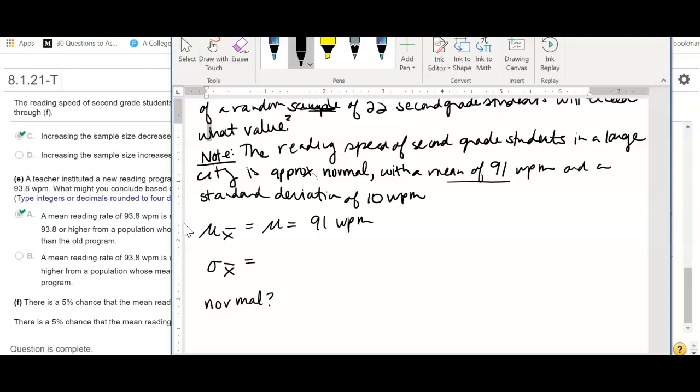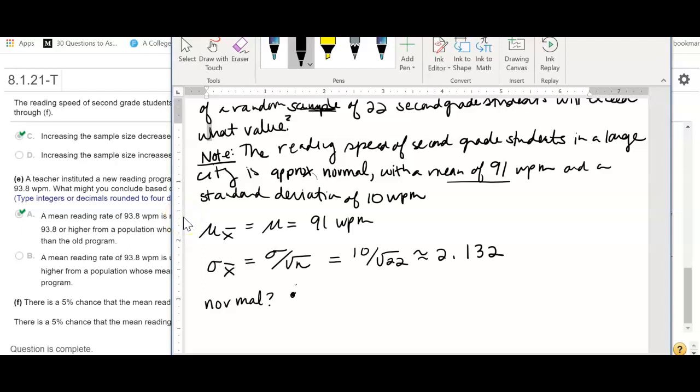The standard deviation of your sample means is the standard deviation of your population divided by the square root of n, which is 10 divided by the square root of 22, about 2.132.